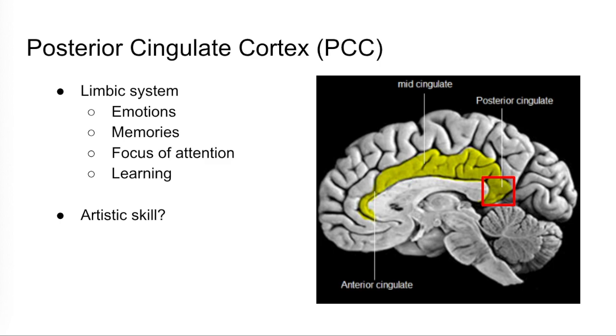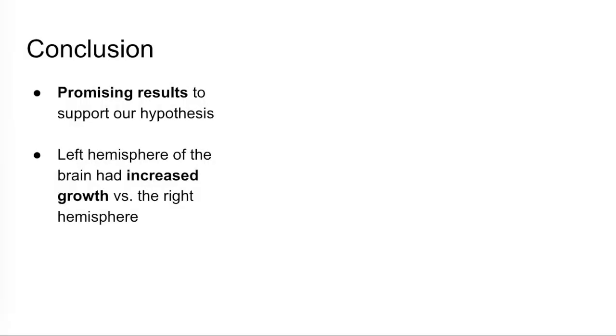Although the PCC's function is mostly unknown, it is part of the limbic system and may contribute to a person's artistic talents. The temporal lobe is linked to audio and visual information processing, so the growth of brain tissue and the consequent increased neural activity in the unaffected temporal lobes may actually support our hypothesis. To reiterate, the left hemisphere of the brain had increased growth when compared to the right hemisphere.